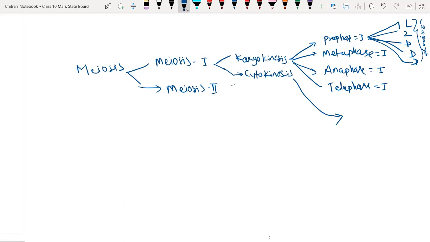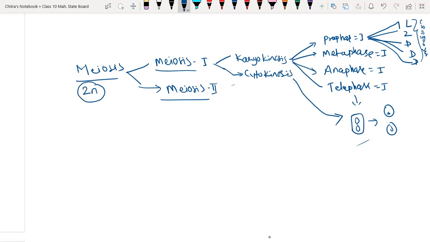Cytokinesis means cytoplasmic division. After telophase, we have one cell with two nuclei, and it is going to divide to form two individual cells. These two individual cells again undergo meiosis 2. In meiosis 1, the cell participating in meiosis type of cell division contains 2n set of chromosomes. 2n means double the number of chromosomes.